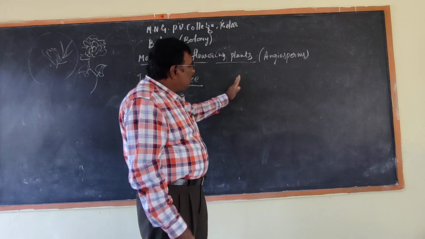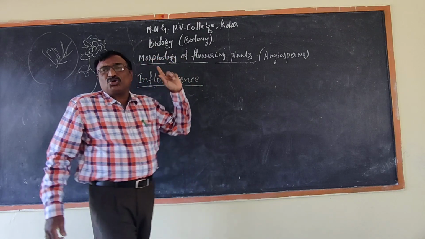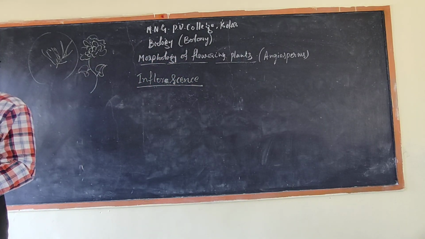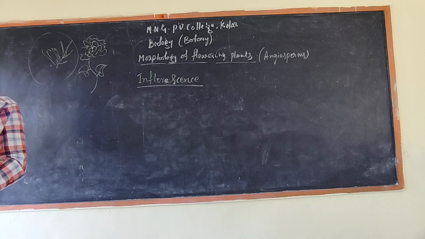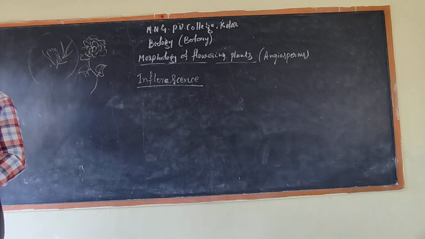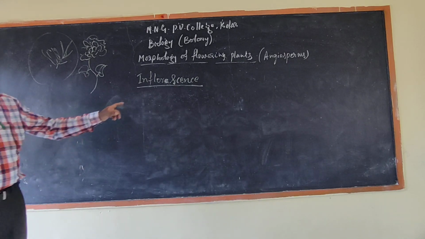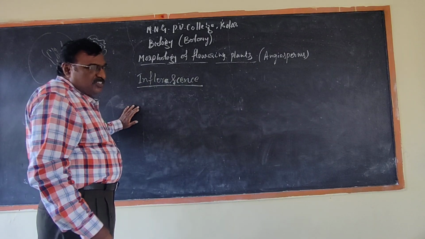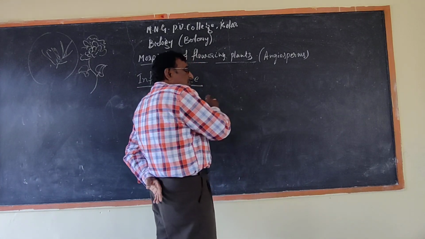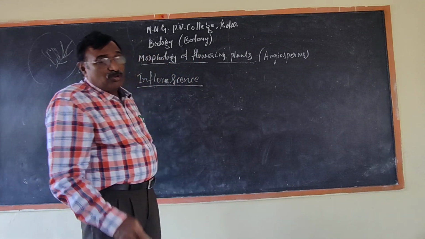Now we study only inflorescence. You should remember the meaning of inflorescence, the types of inflorescence, the components of inflorescence, and how the inflorescence develops. The definition of inflorescence will be asked in your examination.